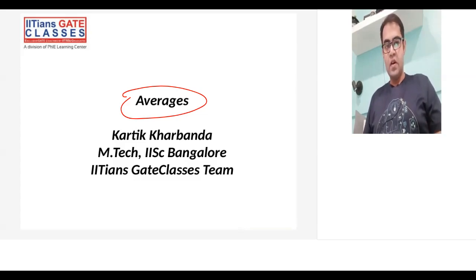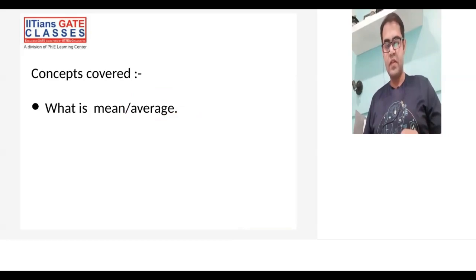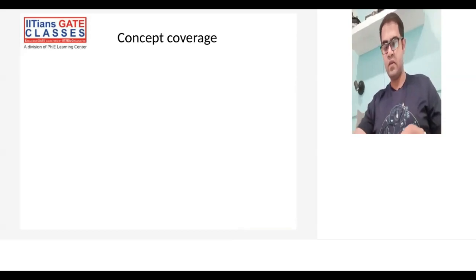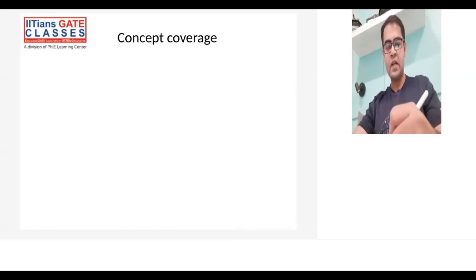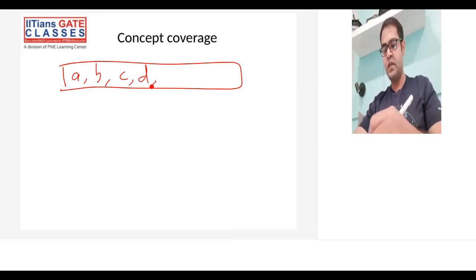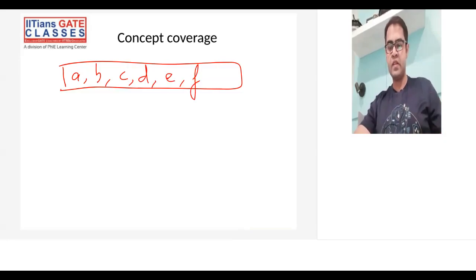If I talk about the concepts which are covered in averages, there are not many concepts which we need to cover. So average is what? Simply put, sometimes it is also referred to as mean. Average is nothing but, let's say I have a list of numbers with me, something like A, B, C, D, E, and F. Let me take just six numbers. These A to F are nothing but some values.